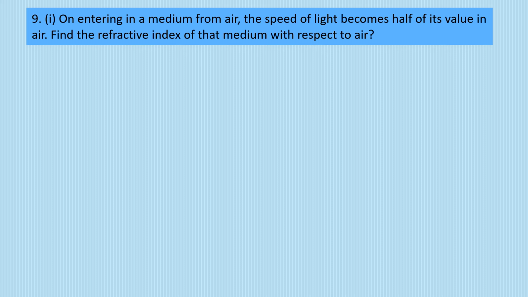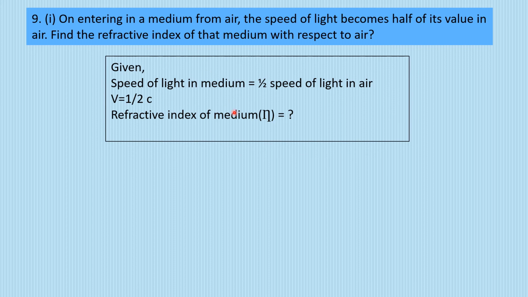So we have to find out the refractive index of that medium with respect to air. This is the given situation. Given that the speed of light in a medium is half of the speed of light in air. We represent the speed in air by c, so v is equal to half c, and we have to calculate the refractive index of the medium.